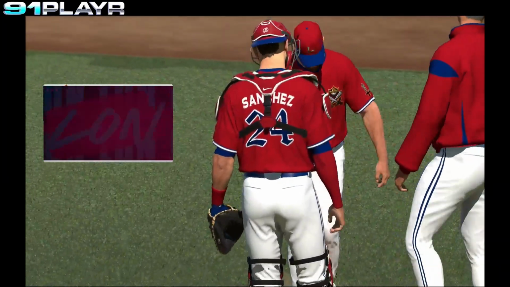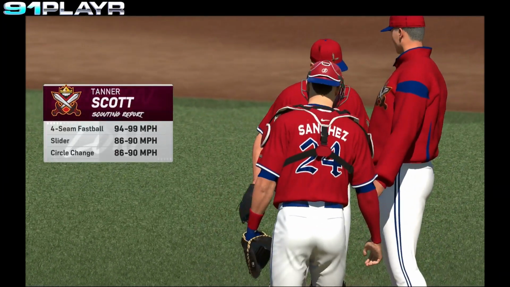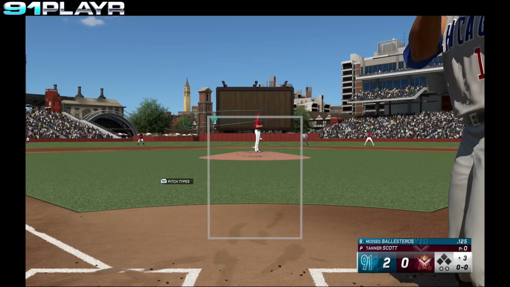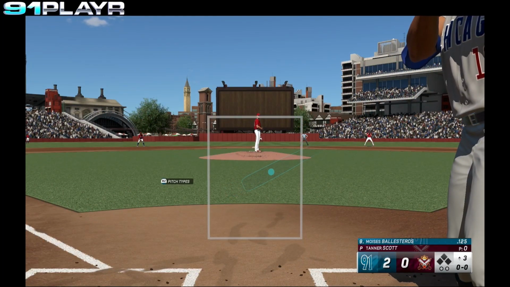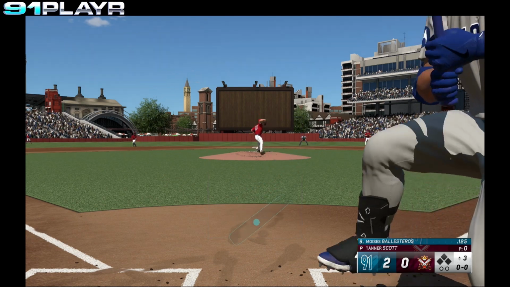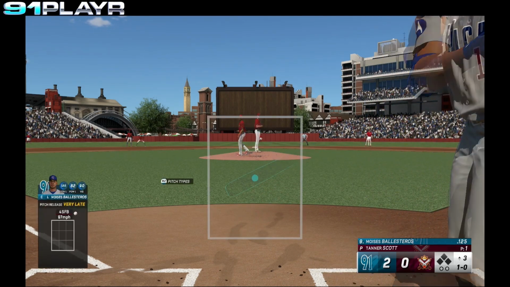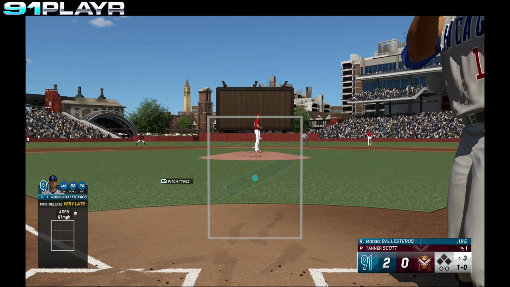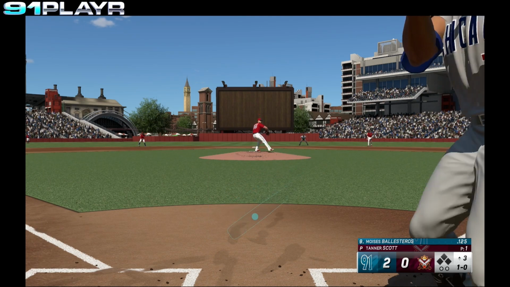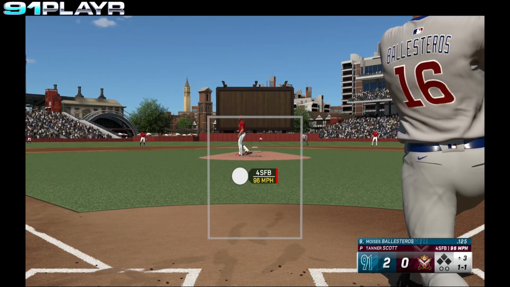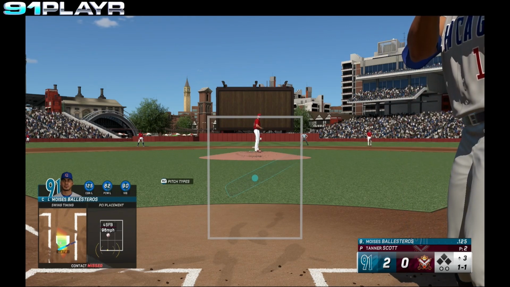Pitching change for the Lords, Tanner Scott. Ballesteros leading things off for the Cubs. Ballesteros takes the first pitch, ball high. 1-0's the count. Ballesteros swings and misses. 1-1's the count.